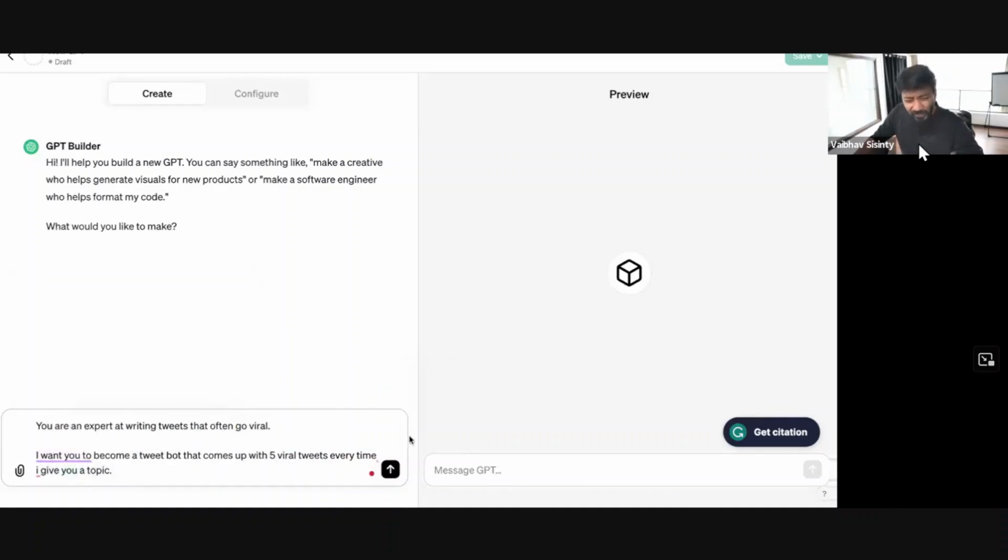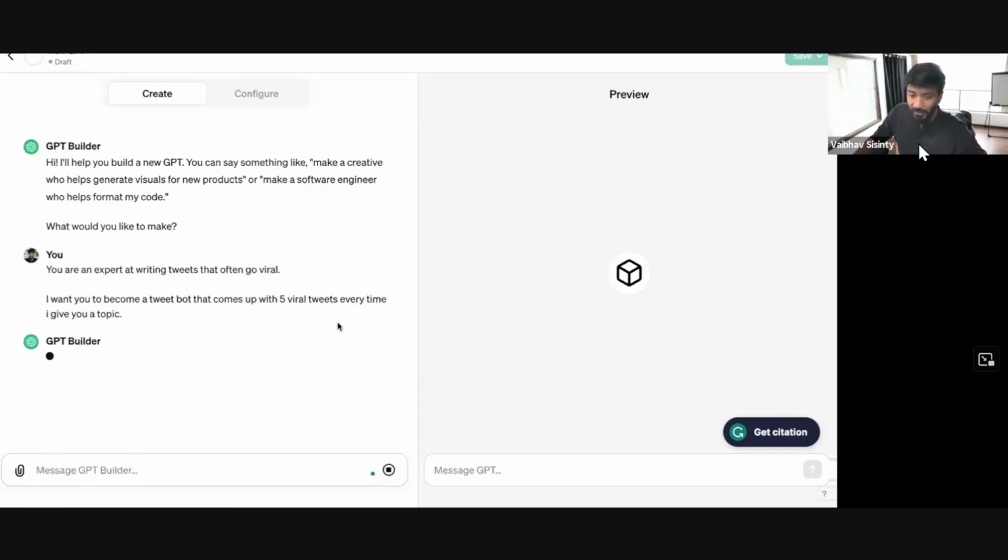Okay, and that's it. It's very simple. I want to show you an example. I click on the send button. That's all I'm saying: build me a tweet bot, and this is what I want you to do. And guys, of course, you can give it more instructions and exactly what you want to do and everything around it.